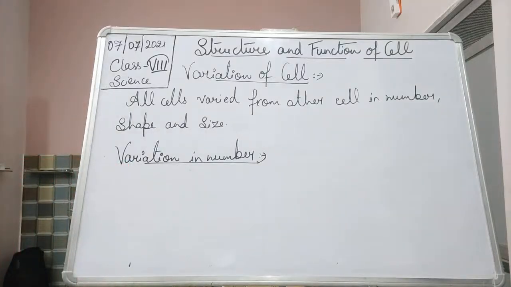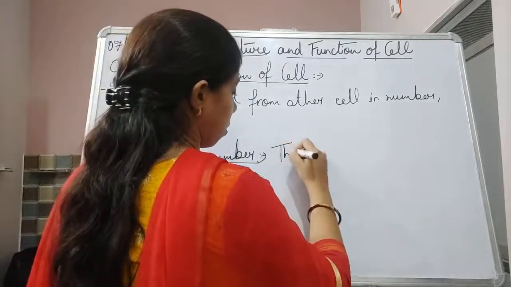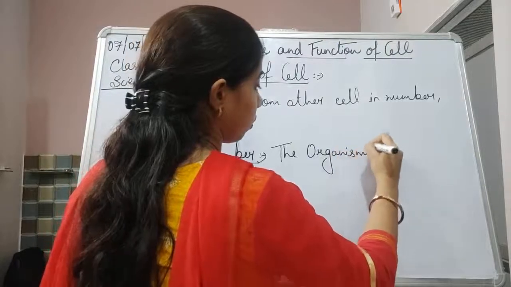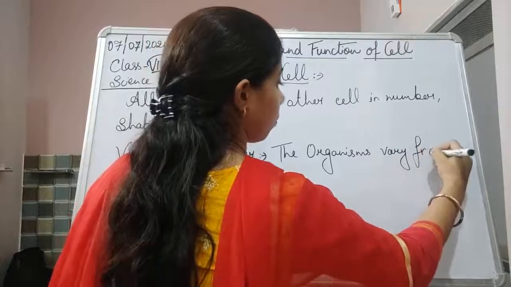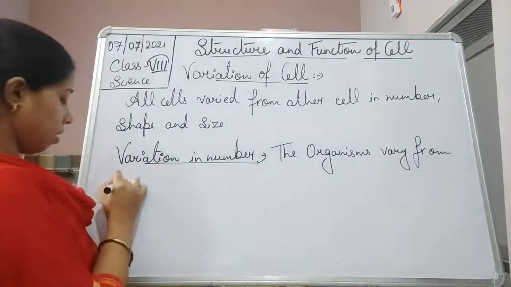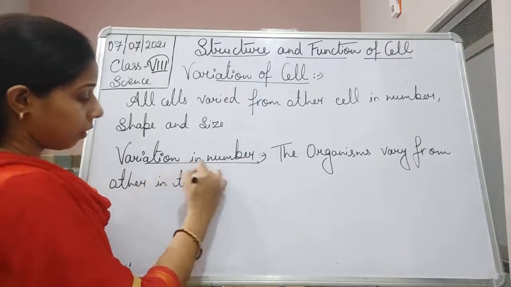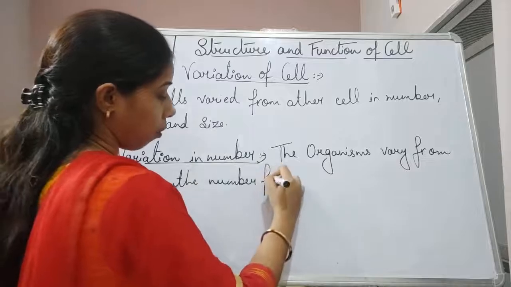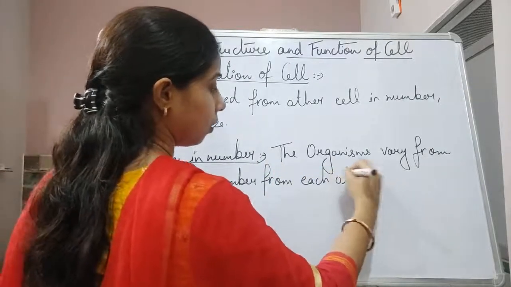Okay, so organisms vary from each other in the number of cells.